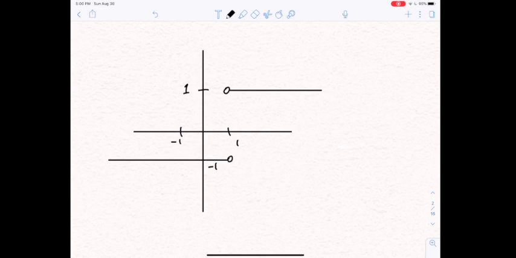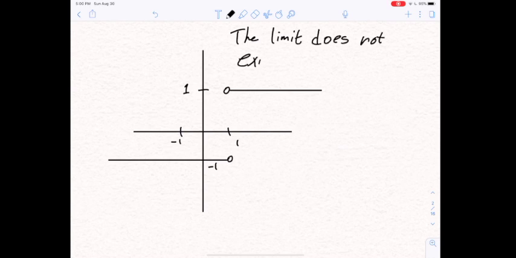Well, what we do is we say the limit does not exist. Just like at the end of Mean Girls, the limit does not exist.